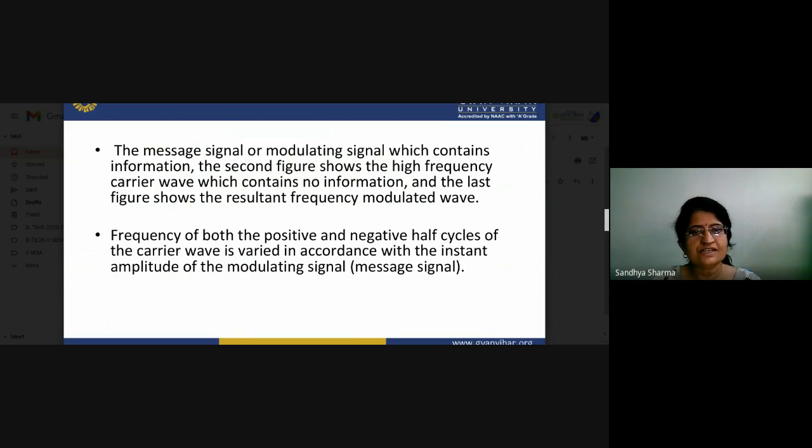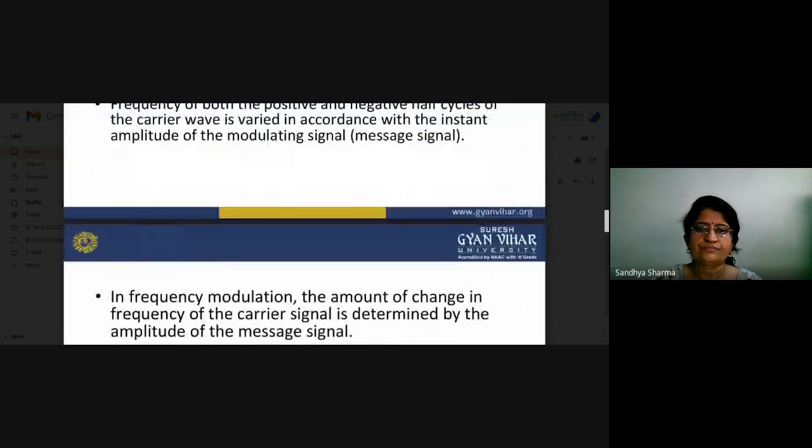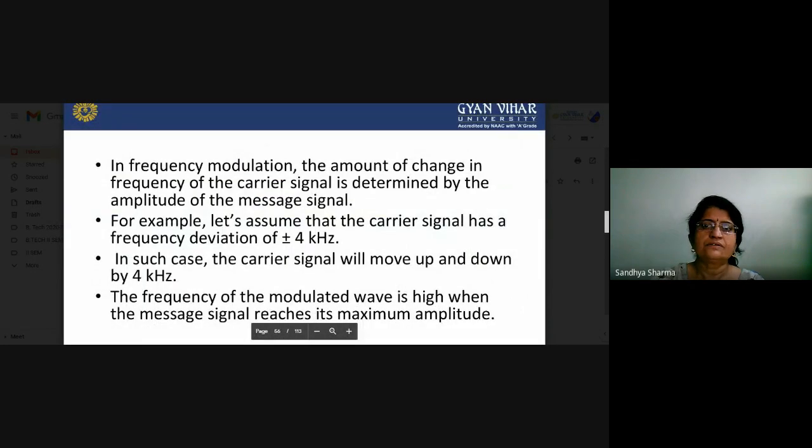So if we change the frequency of our carrier signal, there is no change in the message signal. If the frequency of both the positive and negative half cycles of the carrier wave is varied in accordance with the instantaneous amplitude of the modulating signal, both are reflected in our carrier signal. The amount of change in frequency of the carrier is determined by the amplitude of our message signal. So this condition is fixed.